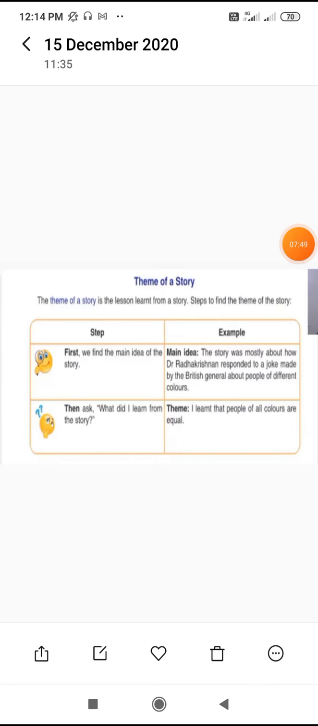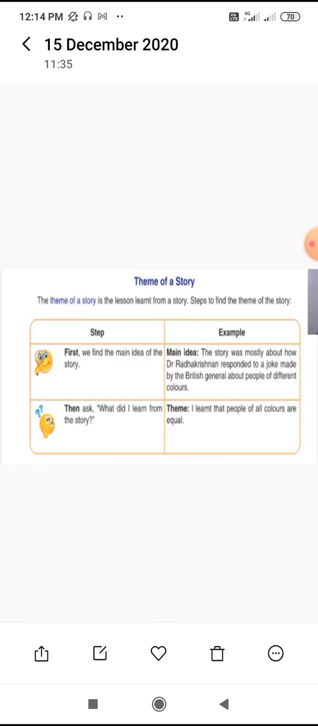So if we want the theme of the story, the theme of the story is the lesson learned from a story. Here are some steps to find the theme of the story. Step 1 is first we find the main idea of the story. So in Radhakrishnan Sarvepalli, the main idea of the story is that the story was mostly about how Dr. Radhakrishnan responded to a joke made by a British general about people of different colors.